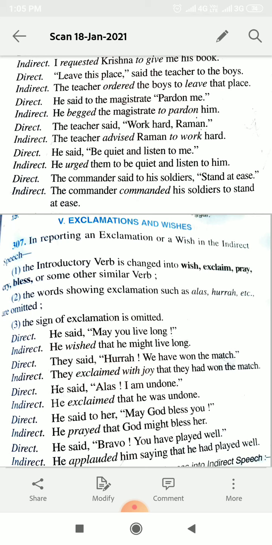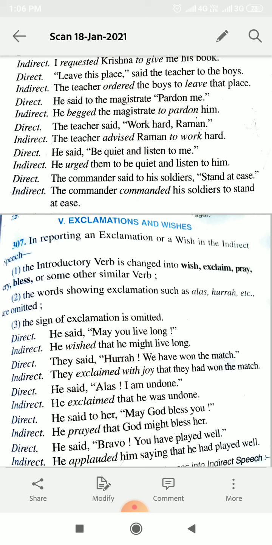They said, hurrah, we have won the match. So we have to remove hurrah word and of course exclamatory sign. So they exclaimed with joy. Hurrah means they are happy. So they exclaimed with joy that they have won, means present perfect. So you have to change it into past perfect. They had won the match. We will be changed into they.